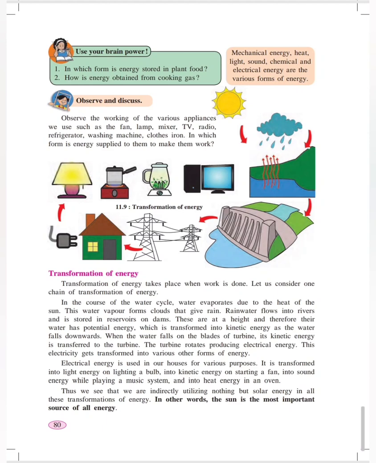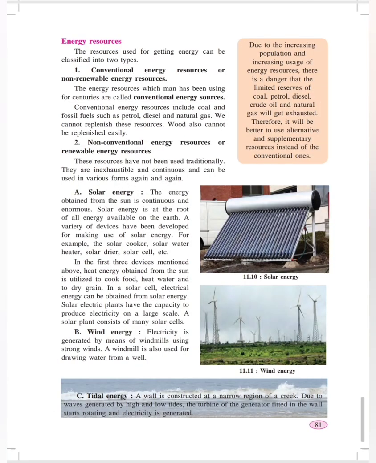Let's now study the next point, energy resources. The first point is conventional energy resources, which are also called non-renewable energy resources. The word non-renewable itself states that these are energy resources which cannot be renewed again and again. What does renewed mean? You do not get once again the same kind of energy when it is over.